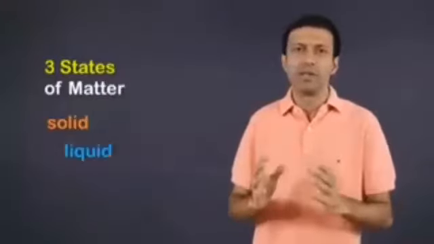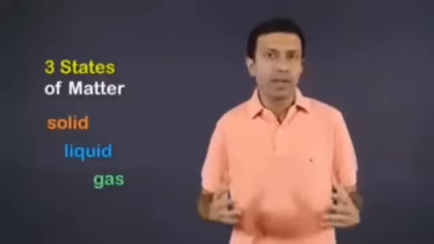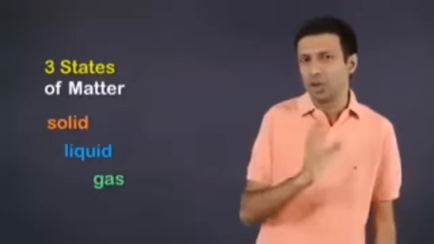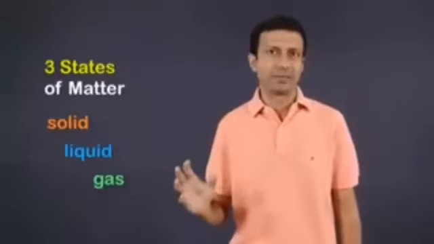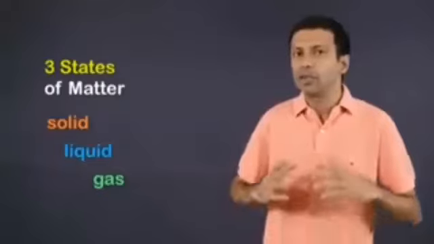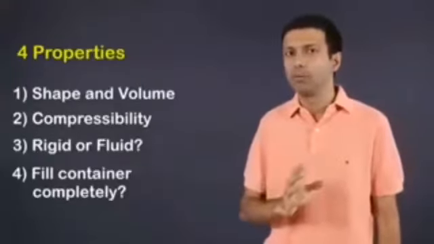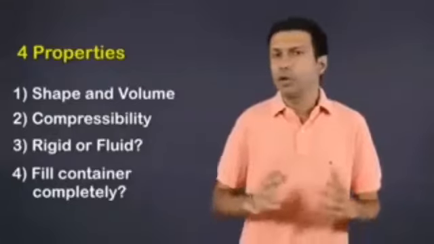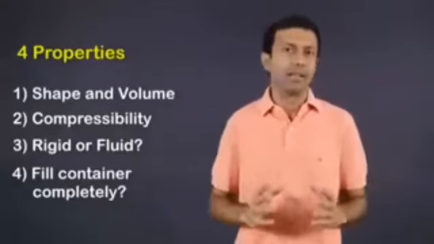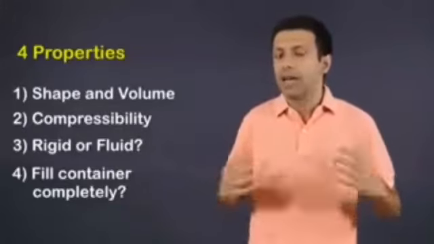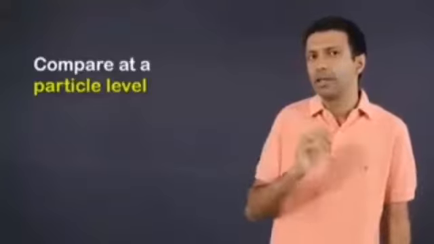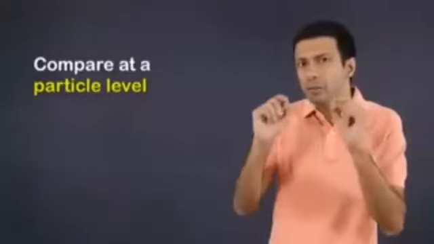I'm sure you're familiar with the three states of matter: solid, liquid and gas. When we look at something, our brain automatically knows whether it is a solid, liquid, or a gas. In this video, we are going to compare these three states of matter in a more scientific way. We'll compare them based on these four properties: shape and volume, compressibility, rigid or fluid, and do they fill their container completely. After that, we'll take a deeper look into solids, liquids and gases and compare them at a particle level. Let's start with solids.